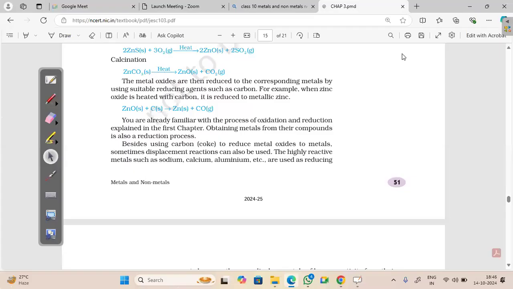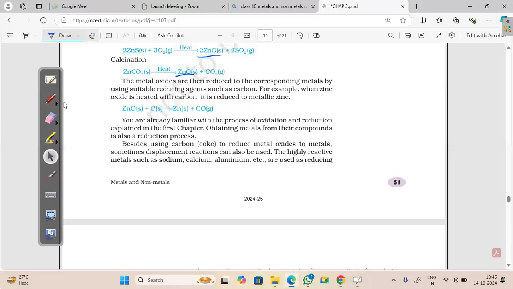See, the zinc oxide which we obtained by calcination and roasting. Here, this is the zinc oxide which we obtained during roasting. This is the zinc oxide which we obtained during calcination. So this zinc oxide is being reduced using carbon. It is being heated using carbon to obtain zinc and carbon monoxide gas.